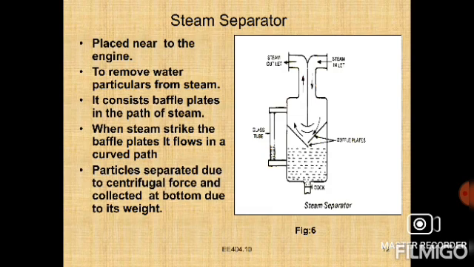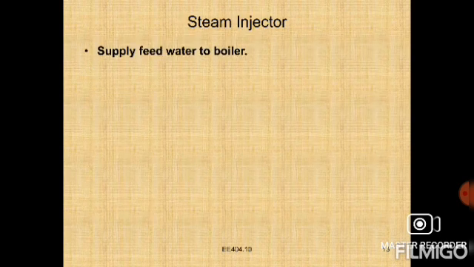So place it near the engine. The steam separator is placed near the engine to remove water particles from steam. It consists of baffle plates in the path of steam. When the steam strikes the baffle plates, it flows in a curved path, right? Water particles are separated due to centrifugal force and collected at the bottom due to their weight. Water has more weight, so automatically it goes to the bottom.